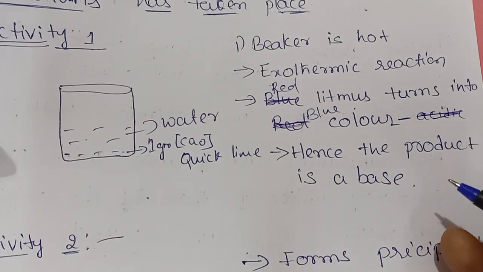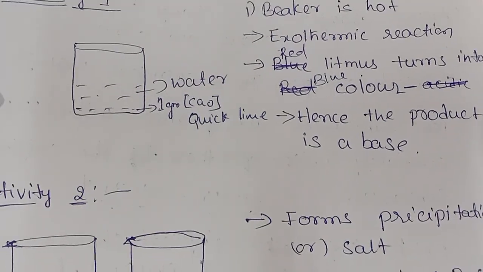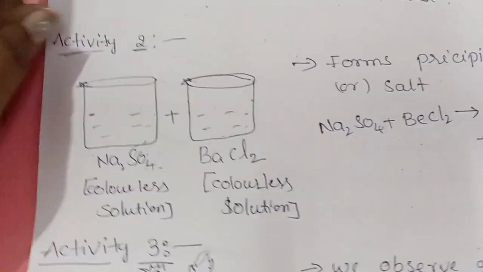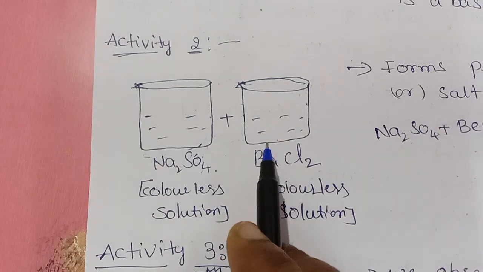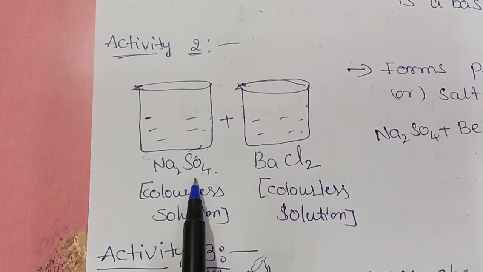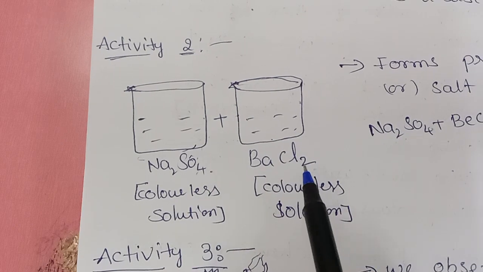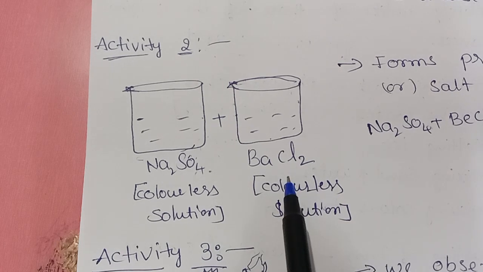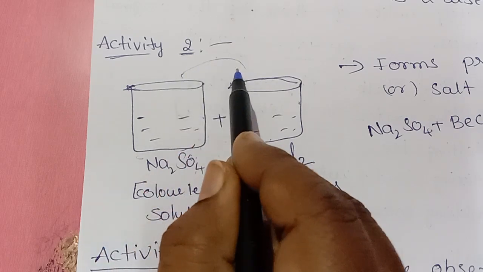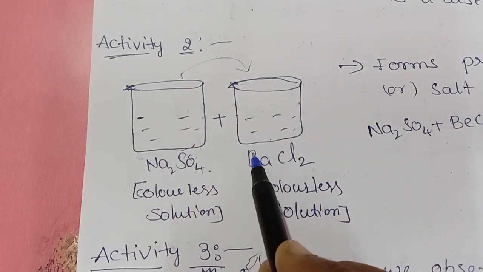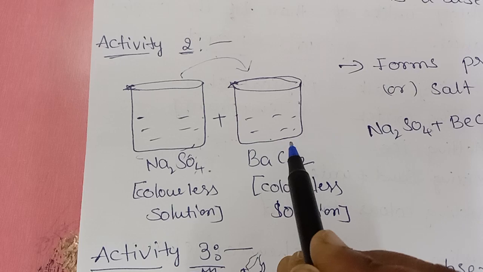Next, activity 2. Page number 23. We are having second activity. So here we have to take 2 beakers, add 10 grams of sodium sulfate with 100 ml of water in 1 beaker. Next, barium chloride with 100 ml of water. Right. Both are colorless solutions. Mix these two. So what I am doing, I am pouring the sodium sulfate solution into the barium chloride solution.